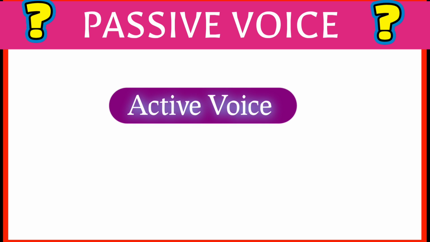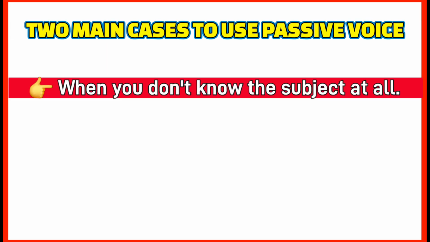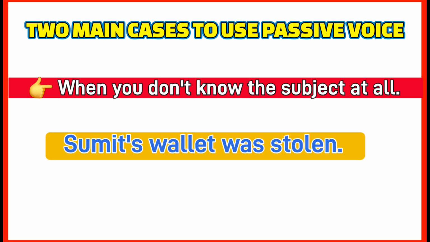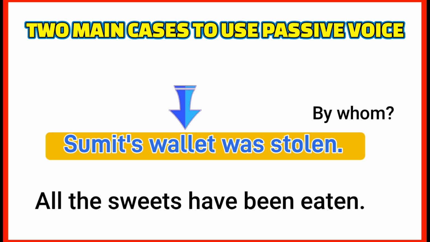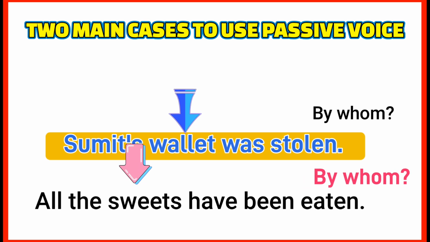There are two main cases when you should use passive voice: when you don't know the subject at all. For example, Sumit's wallet was stolen. Here, wallet is the object and it was stolen. We don't know by whom, so we don't know the subject here, and so we have used passive voice here. Let's see another example. All the sweets have been eaten. Here also, we are not aware about the subject, that is, who ate the sweets. You can use passive voice here.